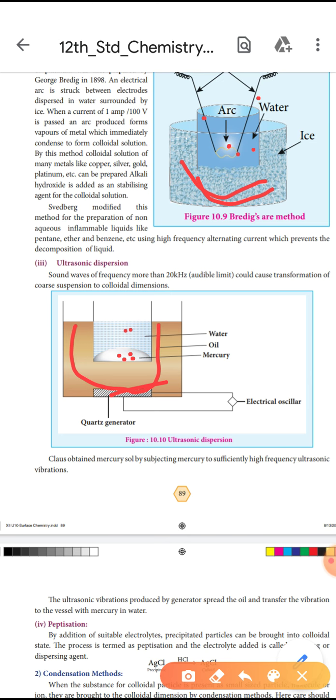Here we pass the electric current, and the ultrasonic vibration is produced by the generator. The generator is in the oil, so the oil transfers the vibration to the vessel of mercury in water. That is ultrasonic dispersion.